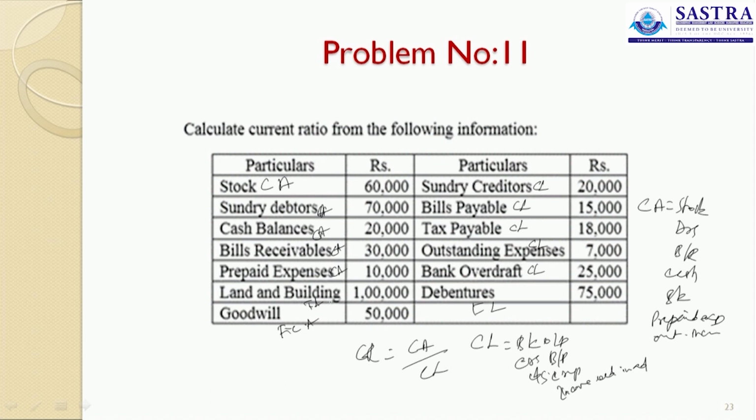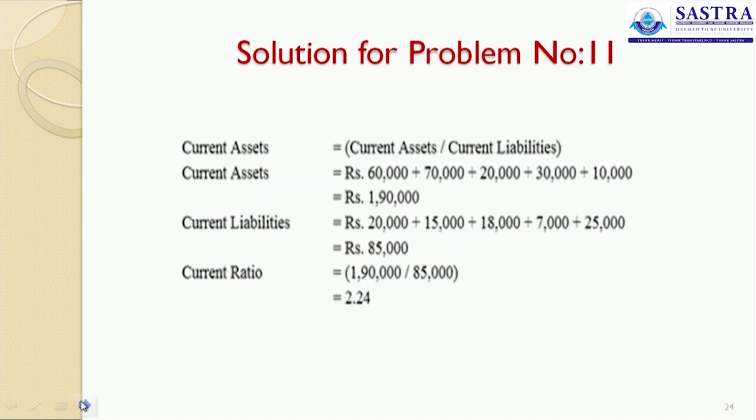With this we are going to calculate the current ratio. Current assets divided by current liabilities. 60,000 plus 70 plus 20 plus 30 plus 10, you will get 1,90,000 as your current assets. Then current liability is 85,000. We have a current ratio of 2.24. That means current asset is 2.24, current liability is 1. For every one part of current liability, you will get 2.24 of your current assets.